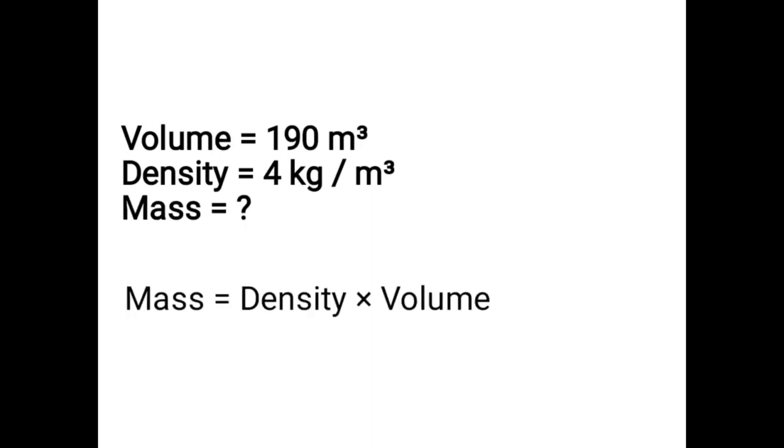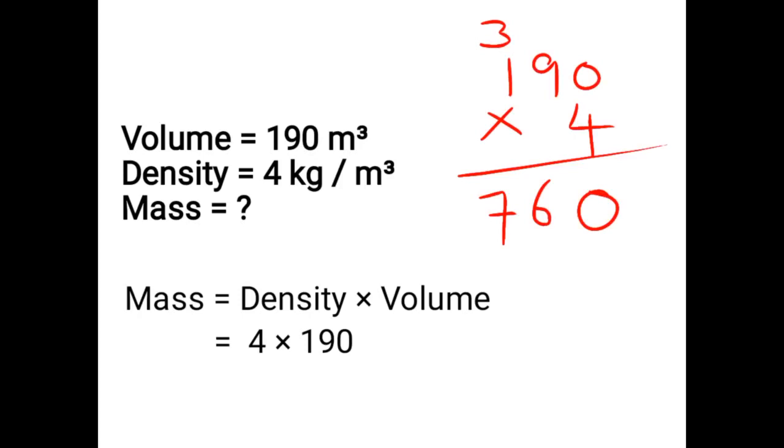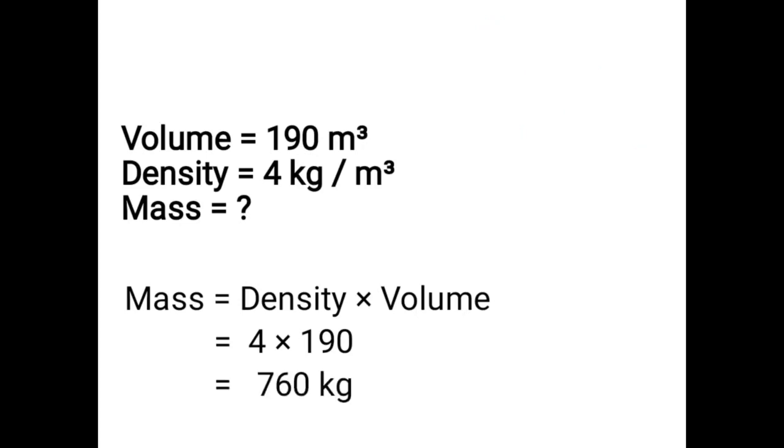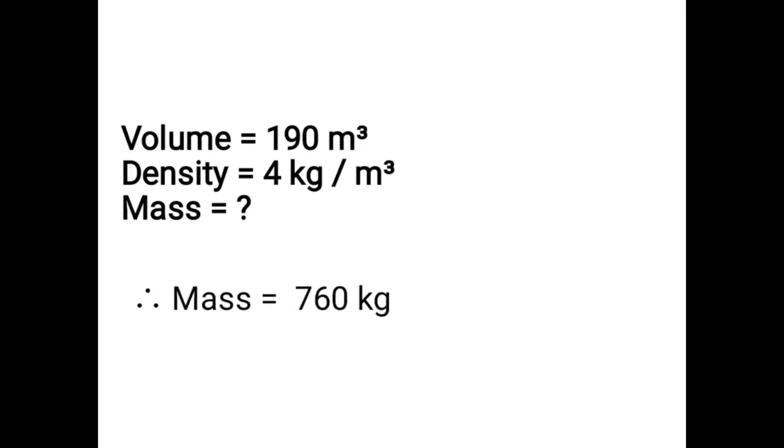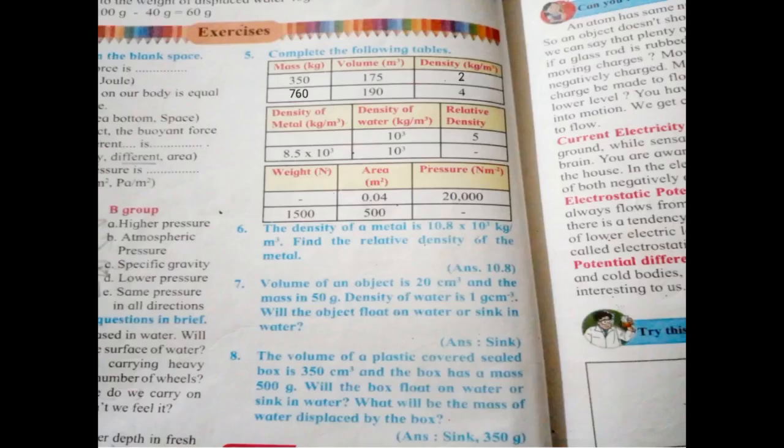The formula of mass will be density into volume. Write the given density and volume. That is equal to 4 into 190. Multiply 4 into 190. I have multiplied here. After multiplying 190 into 4, I am getting the answer 760. That is equal to 760 kg. Therefore mass is equal to 760 kg. In the first table, the second answer you have to write here is 760 kg.